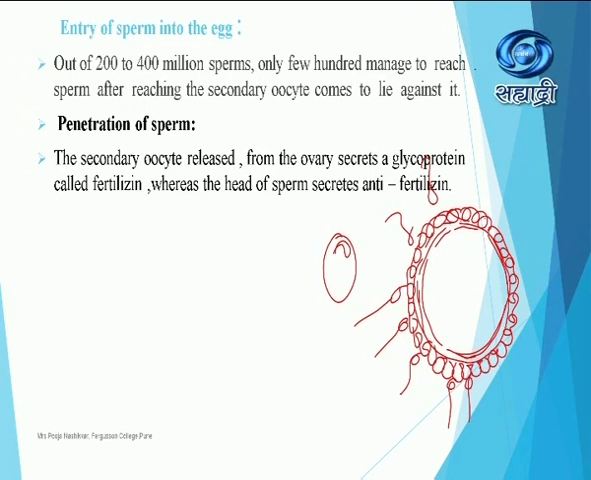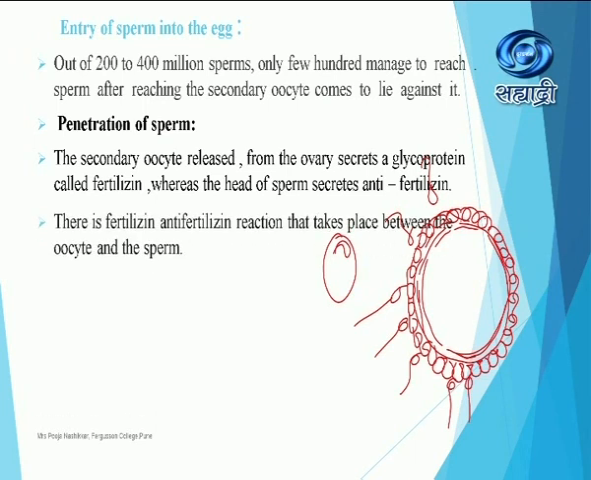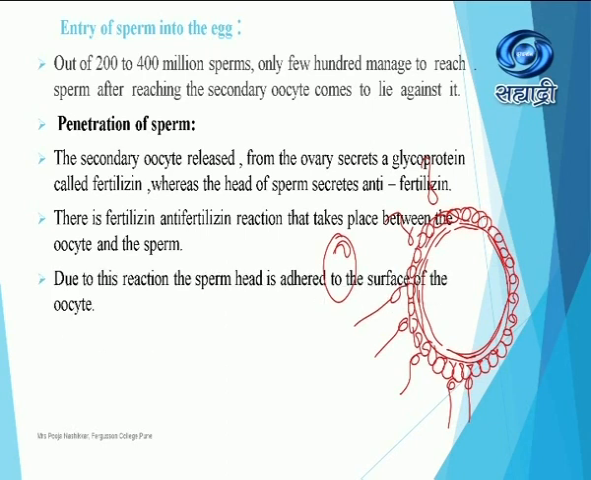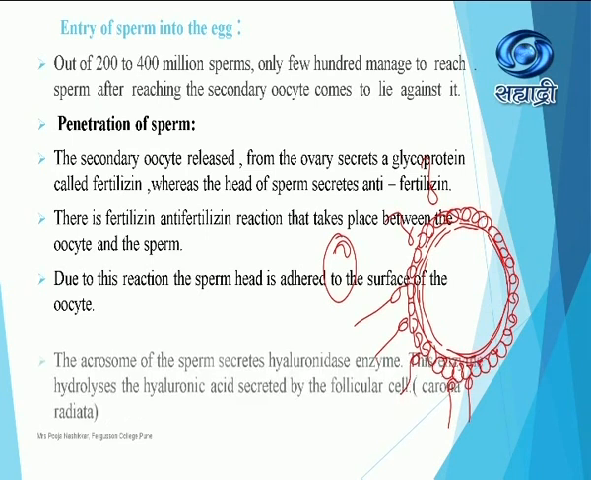Do you understand, students? Secondary oocyte: fertilizin; head of the sperm: anti-fertilizin. Because of this chemical action, the sperms remain attached to the wall of the secondary oocyte. There is a fertilizin anti-fertilizin reaction between the oocyte and the sperm. Due to this reaction, the sperm head adheres to the surface of the oocyte. It is stuck there.